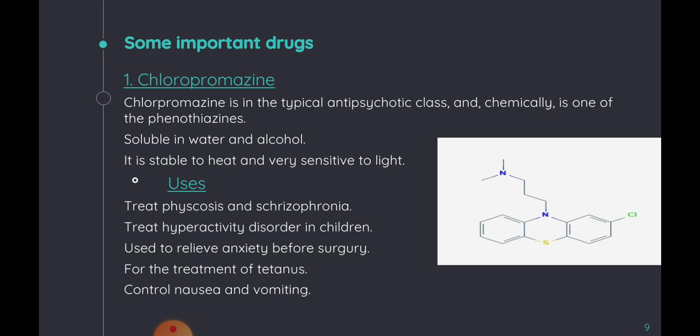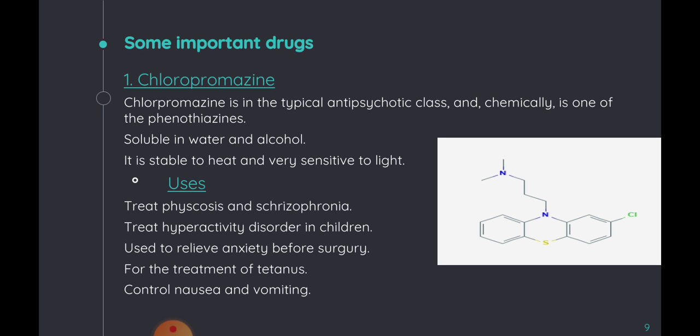Now let's talk about some important drugs. Since there are many important drugs, I will discuss some important and popular ones. First of them is chlorpromazine. Basically, it is a class of antipsychotic tranquilizers, and chemically they have a phenothiazine ring.